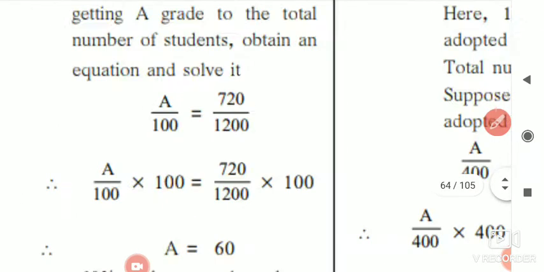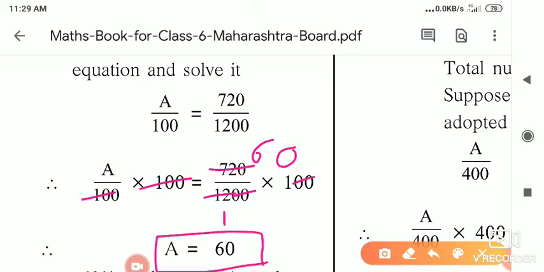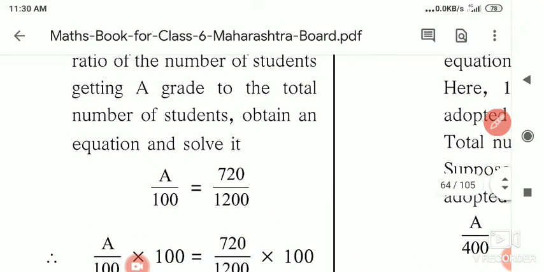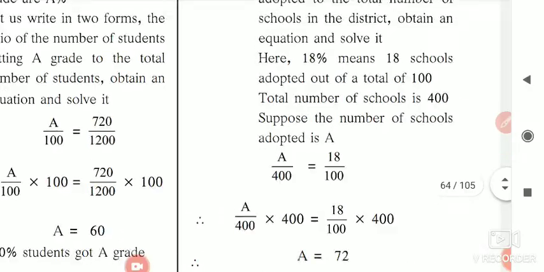Another method is shown here. We have to cancel 100. So just 100 is here, we have to cancel it. Multiply this fraction by 100 on both sides of the equation. This 100 gets cancelled, and the remaining part is shown here. So 100 cancels. These two zeros get cancelled with these zeros. 12 ones are 12, 12 sixes are 72 and the 0. So 60% of students got the A grade in the summative evaluation. Understood? In this way we have to solve this example. Clear?